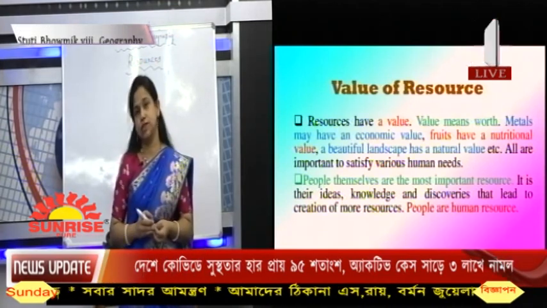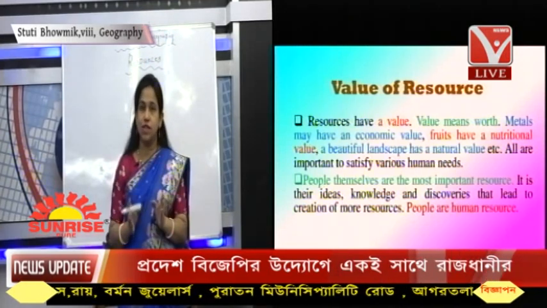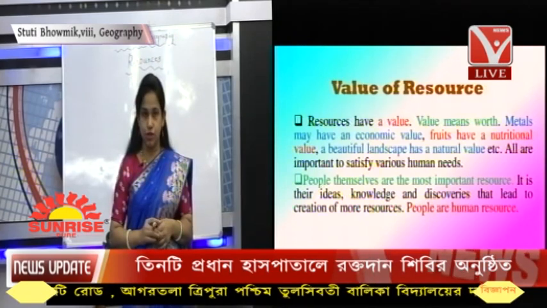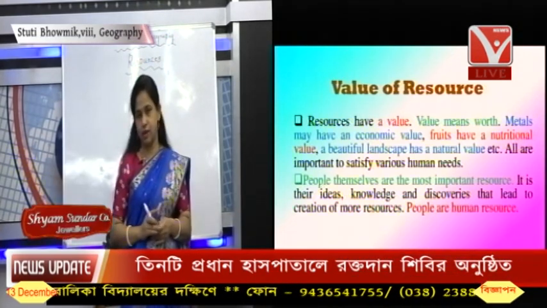Science and technology has developed so much, right? So we can see that this water has been utilized and processed in such a manner that we are able to take out electricity from it. We are able to generate electricity from it. That is hydroelectricity.